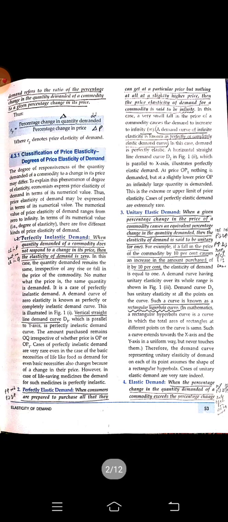Next we have number 2, perfectly elastic demand. When consumers are prepared to purchase all that they can get at a particular price but nothing at all at a slightly higher price, then the price elasticity of demand for the commodity is said to be infinity.